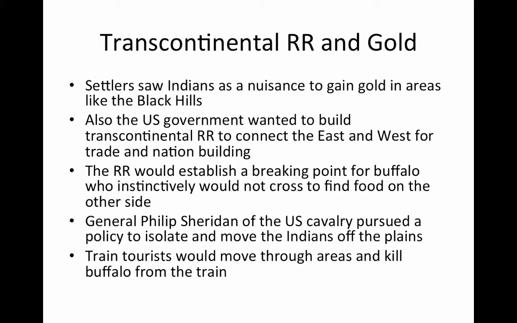This disrupted Native American hunting patterns and overall cultural ways of life. General Philip Sheridan of the U.S. Cavalry pursued a policy to isolate and then move the Native Americans off the plains. In fact, train tourists who came through these areas would oftentimes move through the areas, killing the buffalo by shooting them from the train.